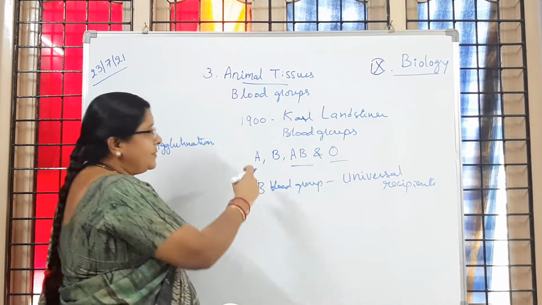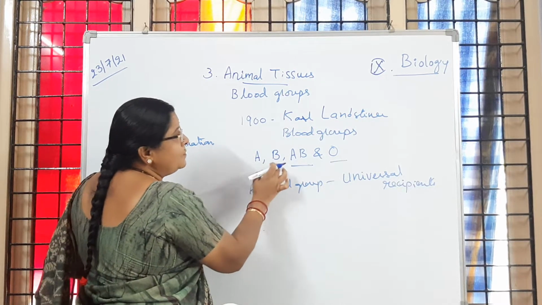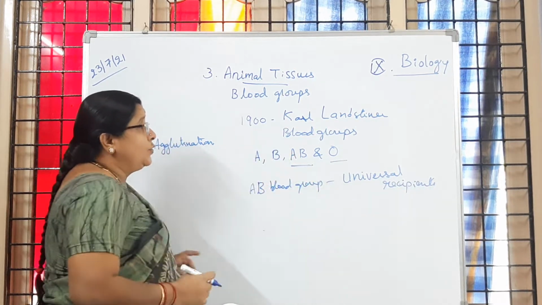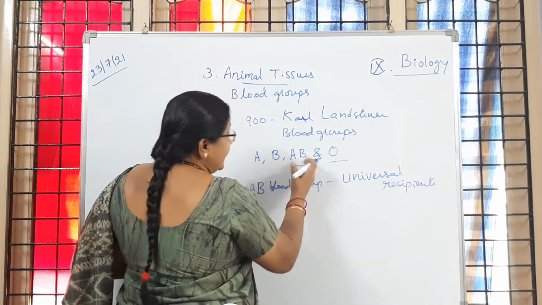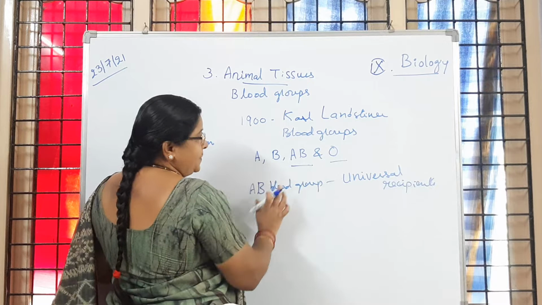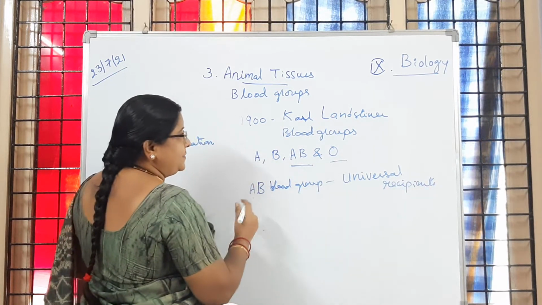They can receive blood from any other groups. A group, B group and O group can donate blood to AB group. So that's why AB group people can receive blood, and they are called universal recipients.